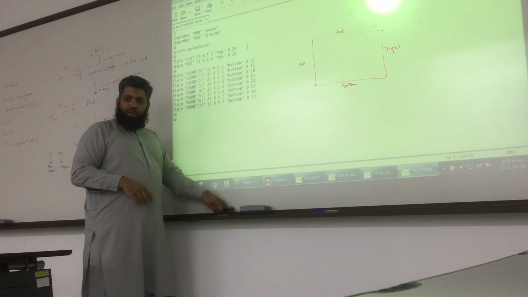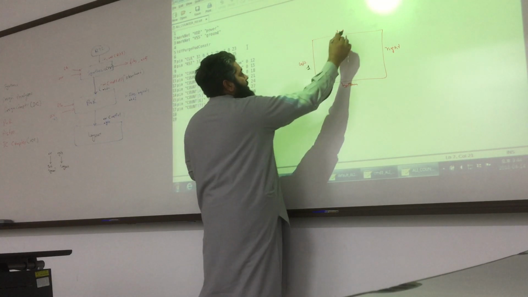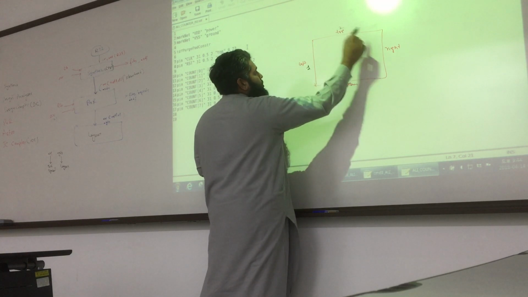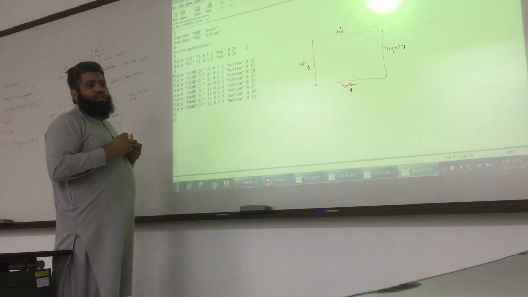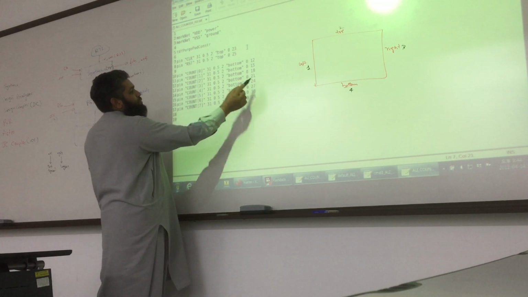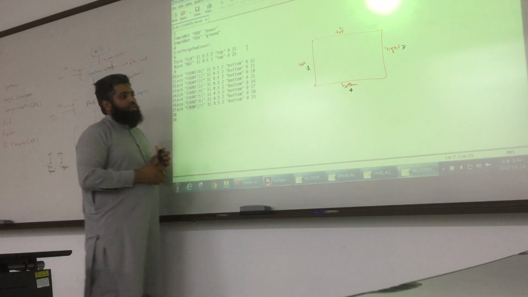If you are using IC Compiler, then this is called side 1, this is called 2, this is called 3, and this is called 4. Instead of bottom, we write 4, which represents side 4.